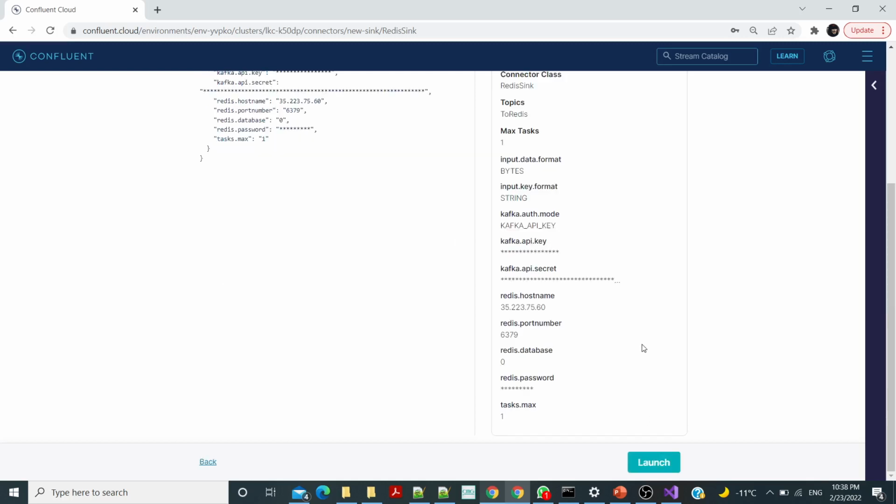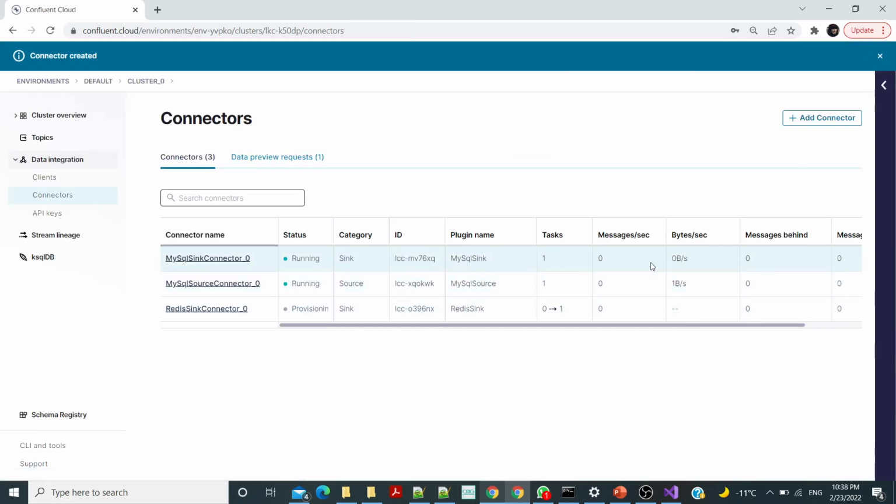Now next, and launch, and wait a little until this connector runs.